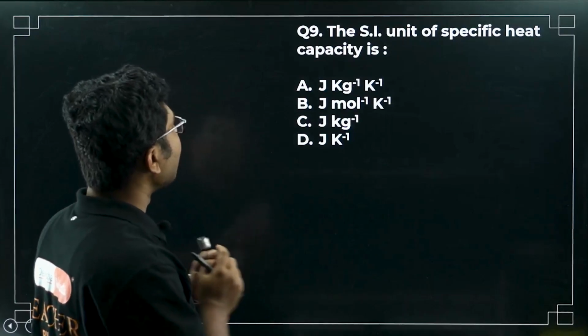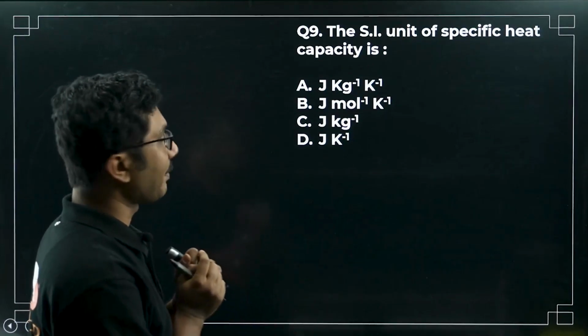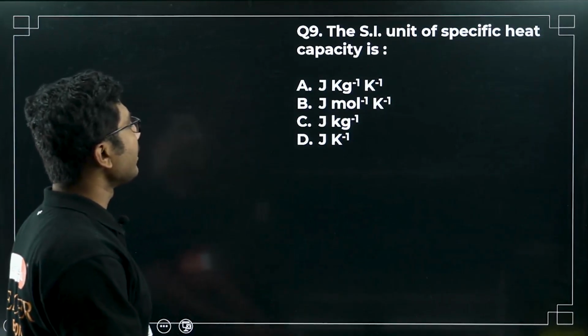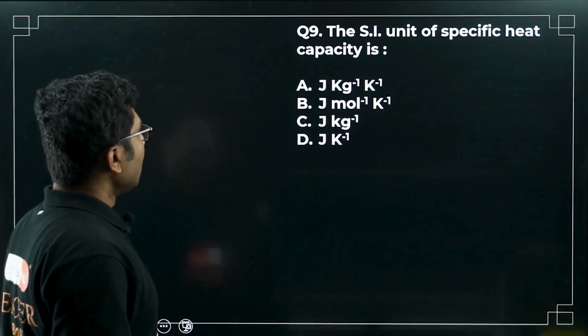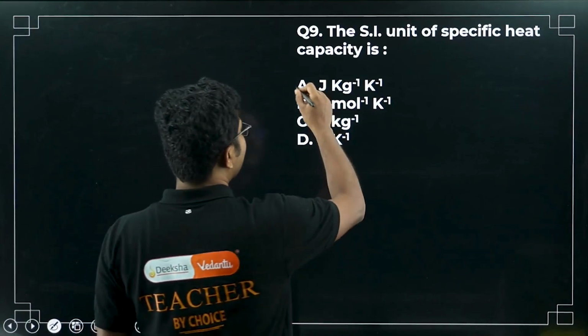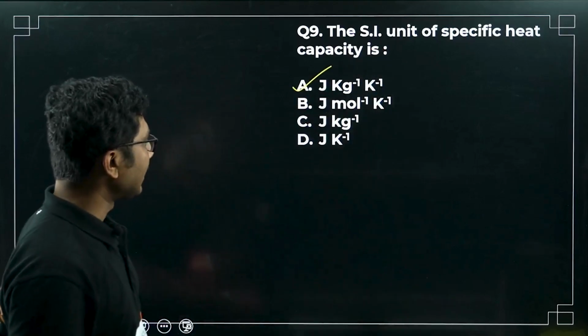Next question. The SI unit of specific heat capacity is joule per kg per Kelvin. That is the SI unit.